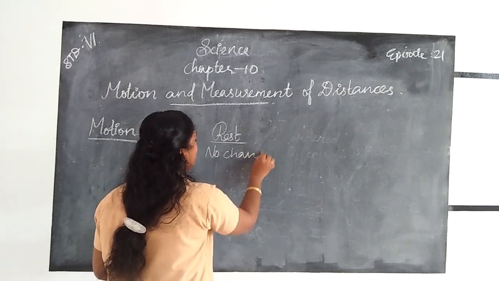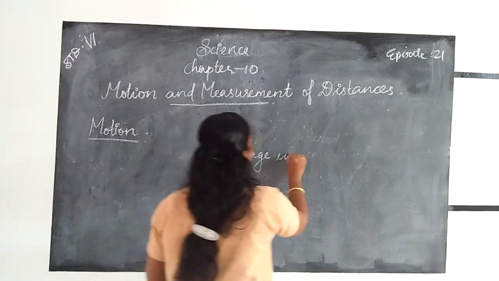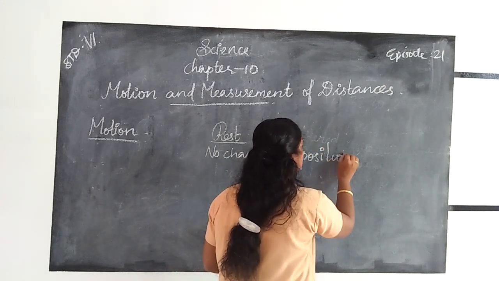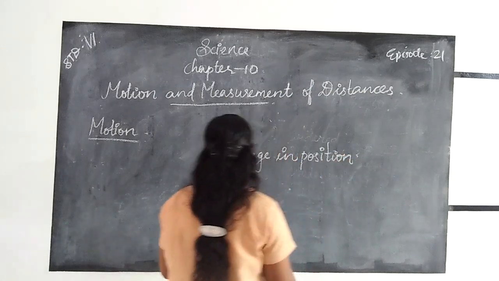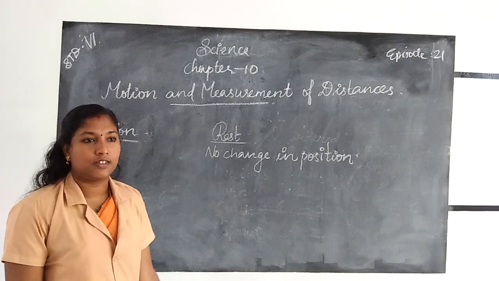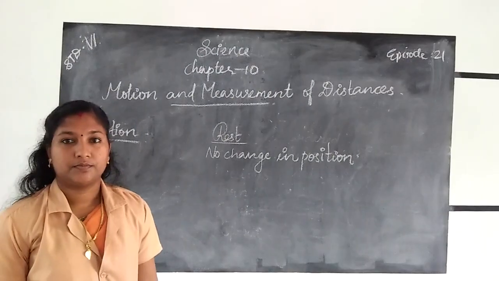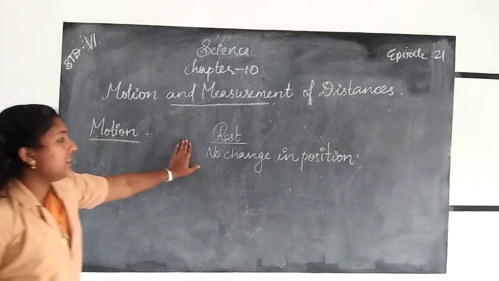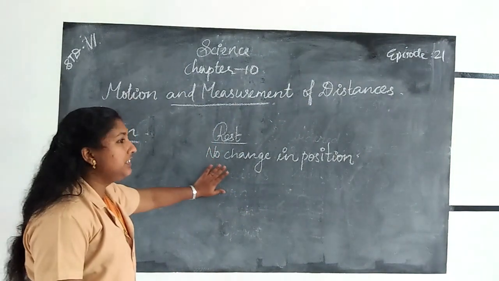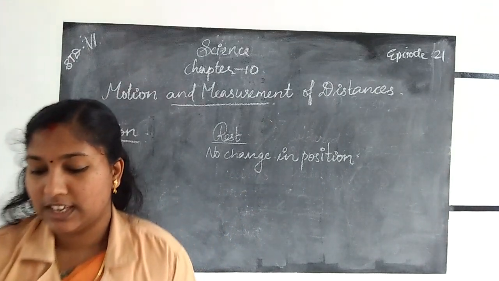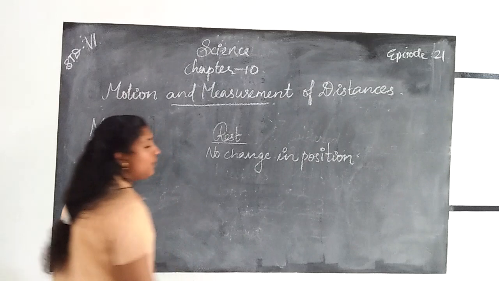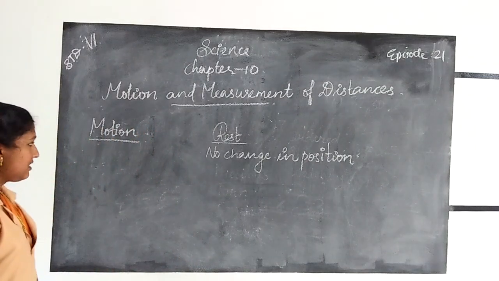If an object has no change in position, we can say that it is at rest.